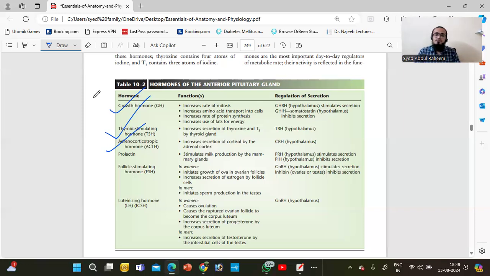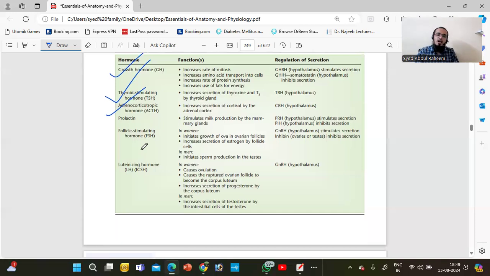Okay. Next we have LH, luteinizing hormone. What will it do? It will cause ovulation for fertilization. It will make the ova undergo ovulation and produce progesterone.